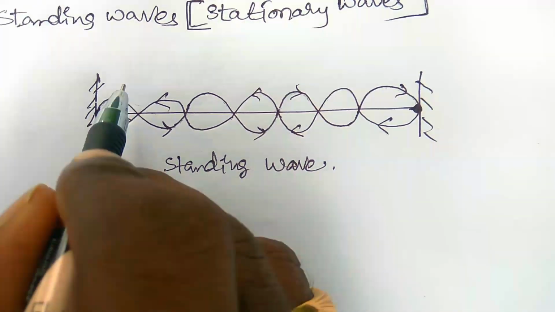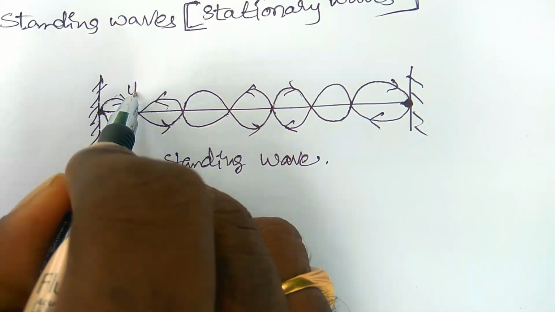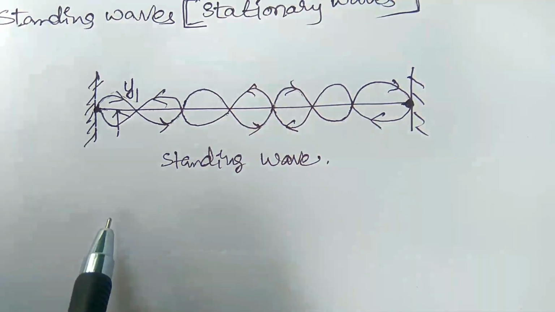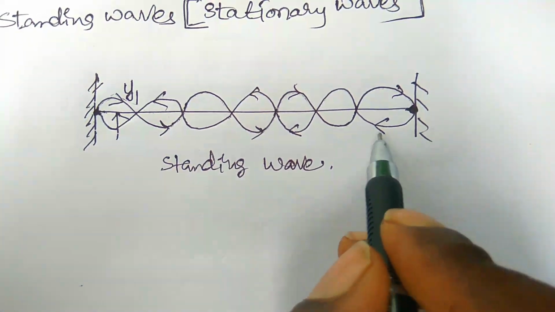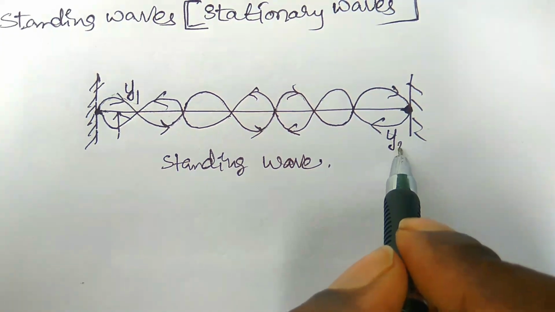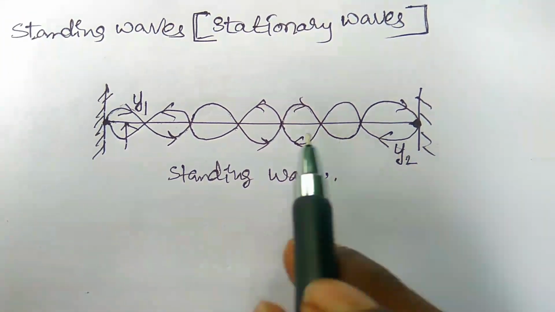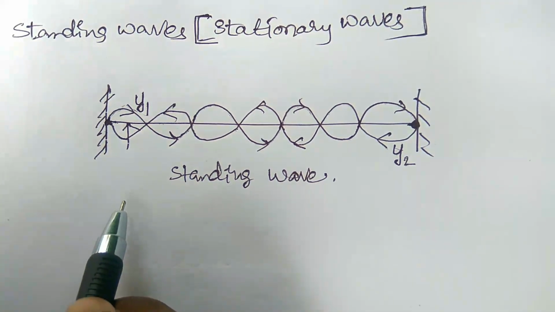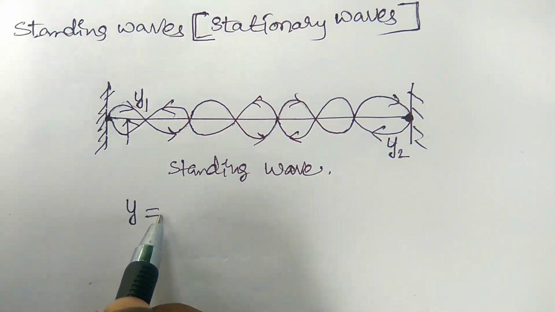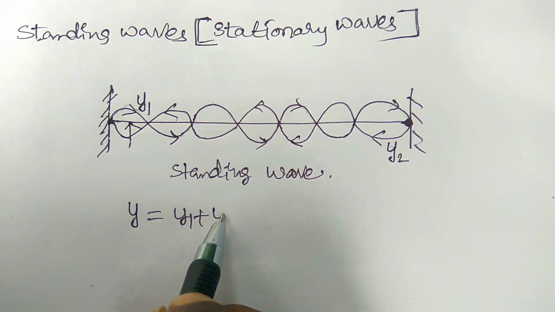So for better understanding, here there is a wave that started first, let it be y1. The wave which started second is y2. The y1 and y2 are superimposed or overlapped on each other. Then the resultant wave is formed, that is y equals y1 plus y2.